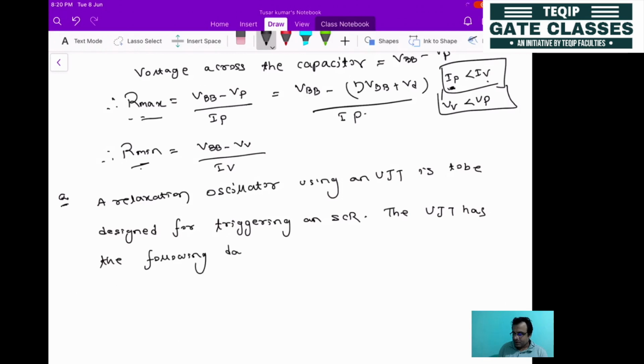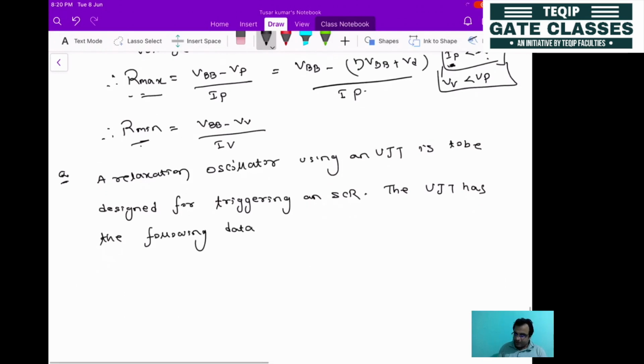What is the following data given? The intrinsic standoff ratio, eta value, is given as 0.72. Peak point current is 0.6 milliampere.